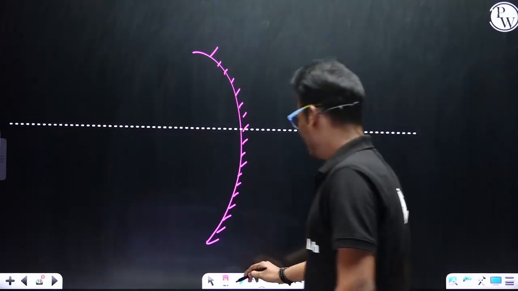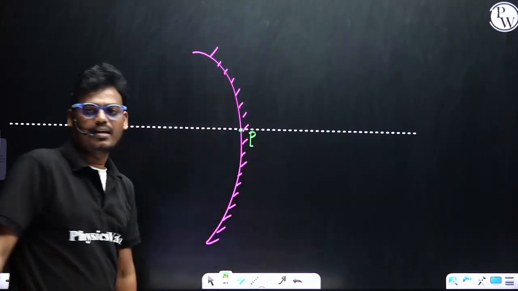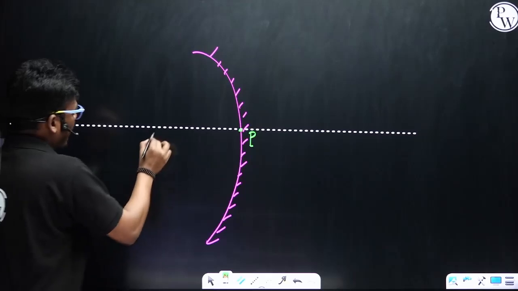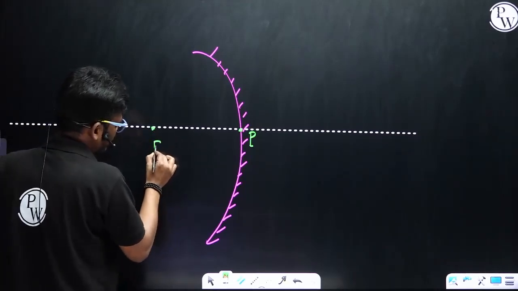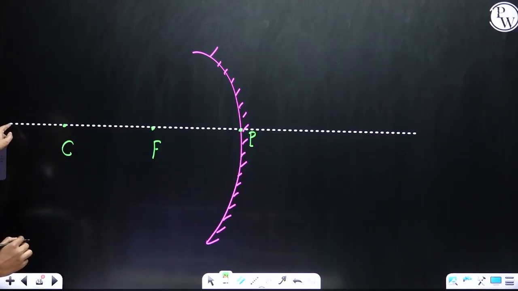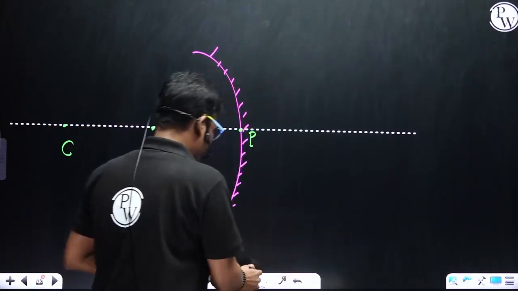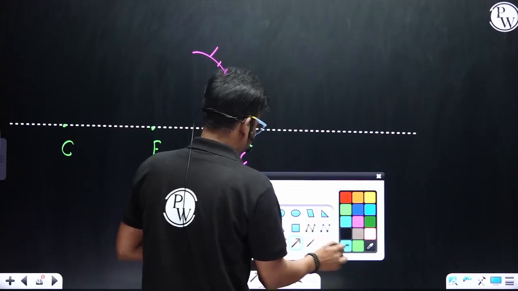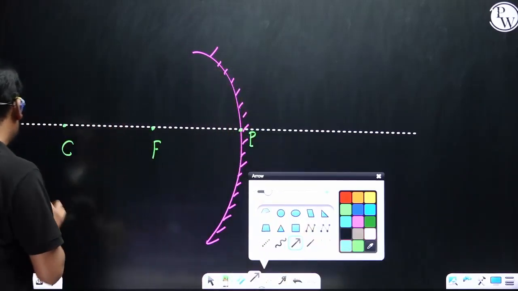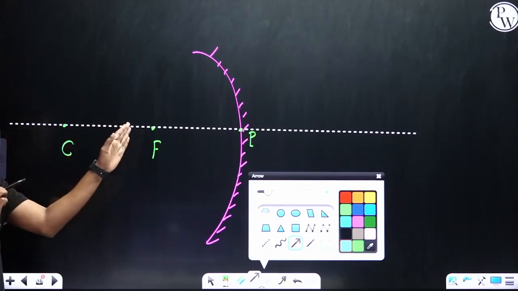And by the concept, this is the pole of the mirror, this is the principal focus, and this is the center of curvature. After this dotted line, we consider it as infinity. Before this dotted line, this is considered the principal axis. And if I keep an object at different positions, before this dotted line we call it the principal axis.